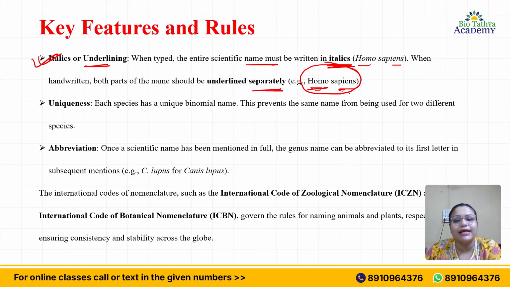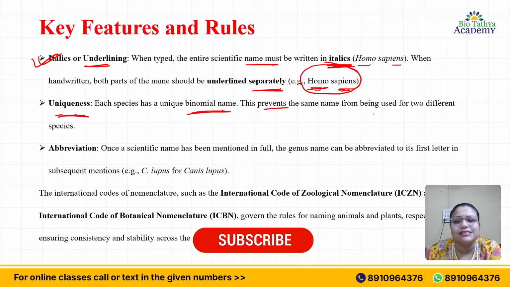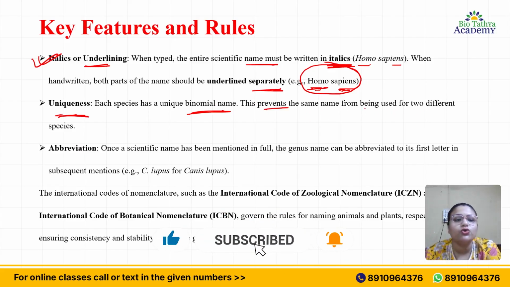So this should be underlined separately, and the first letter will be what? Capital. Uniqueness. What is uniqueness? Each species has a unique binomial name. Each and every species has a unique binomial name. What does this help in? This basically prevents the same name from being used for two different species.